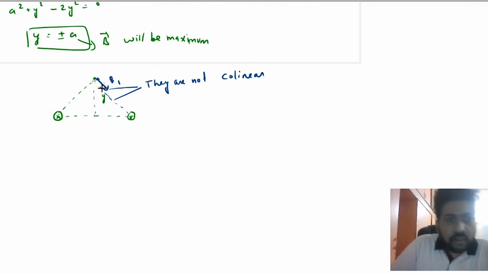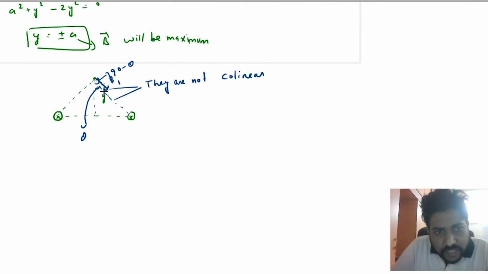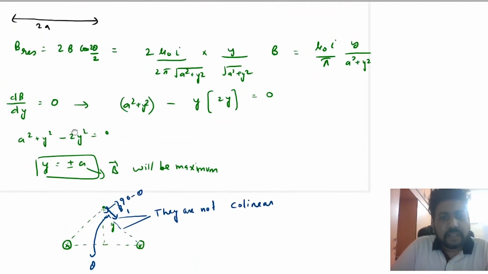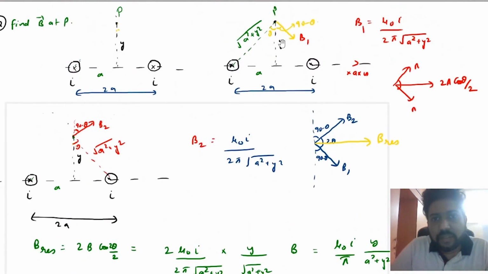Why? Because this angle is 90 minus theta, but this angle is theta. Okay, so this magnetic field vector and this line joining these two points are not the same line. That's why I have drawn it separately, so that you do not confuse and mix B1 with this line. Understood? Never mix B1 with this line.